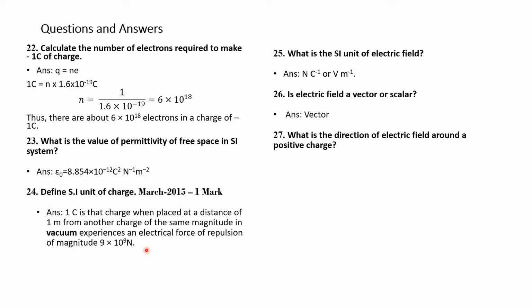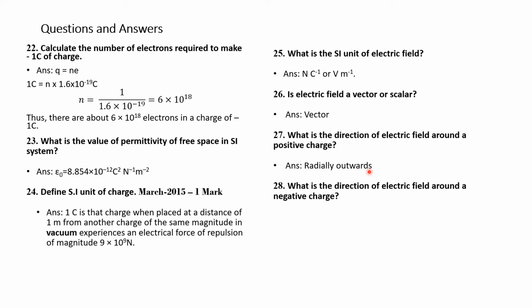Question number 27. What is the direction of electric field around a positive charge? The direction of electric field around a positive charge is radially outward. Please note, radially outwards for a positively charged body.